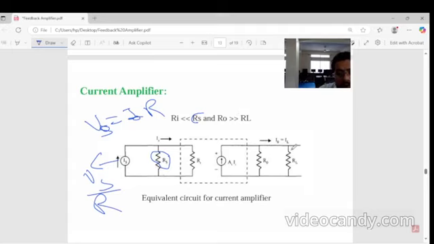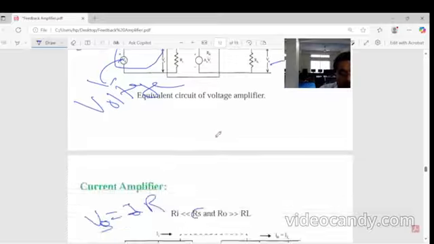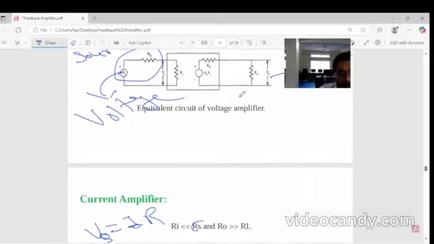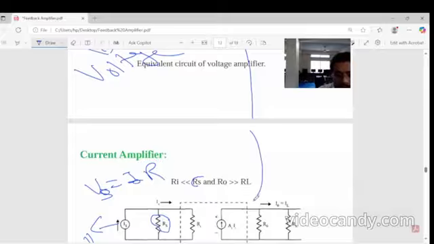Again, here is also a conversion. This voltage can be converted into current. Again we can use the Norton theorem, by which we can convert this circuit into this circuit again.